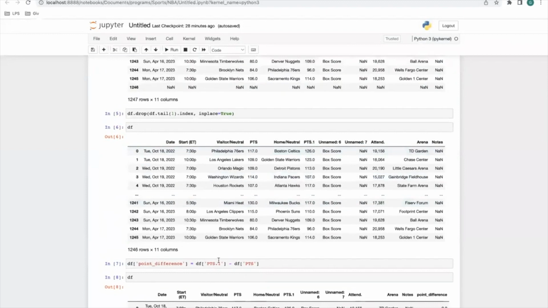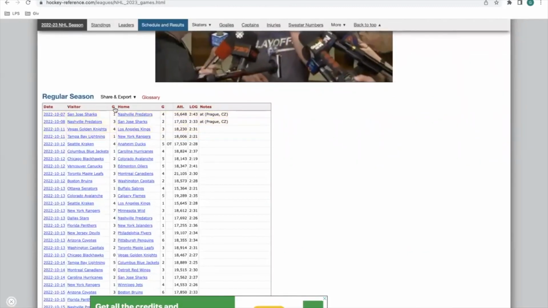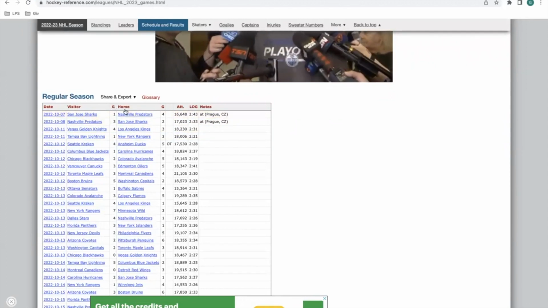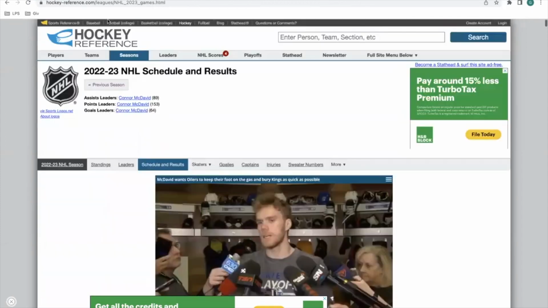To get the point difference, I did the home team points minus the visitor points. You can just do G1 minus the visitor's G. So remember to do that when you go to hockey. Label this G1 and label this G, and then make sure you make that subtraction. So it's really easy with that.